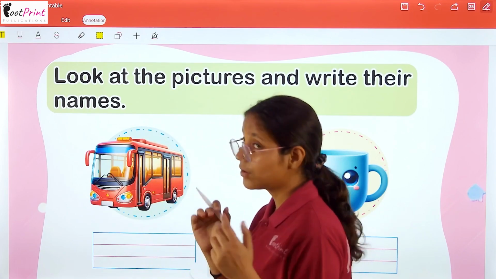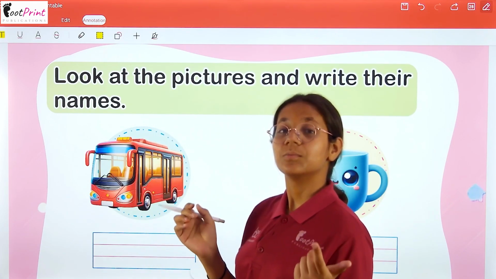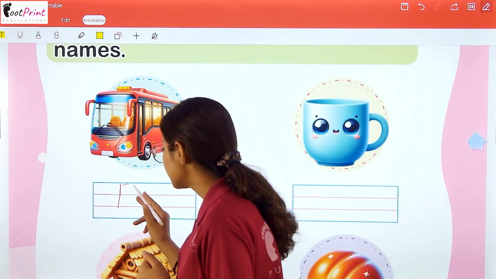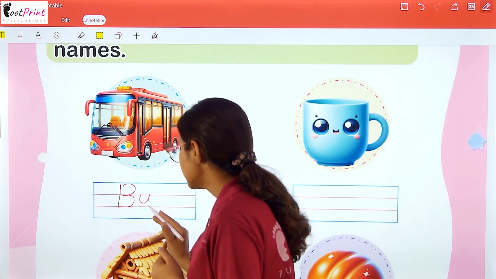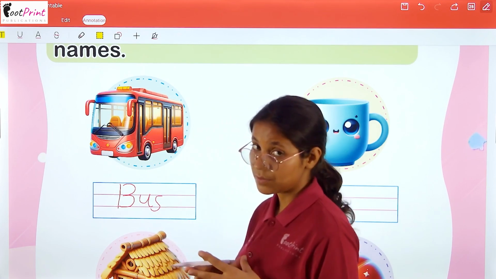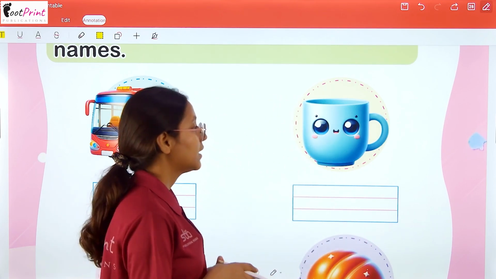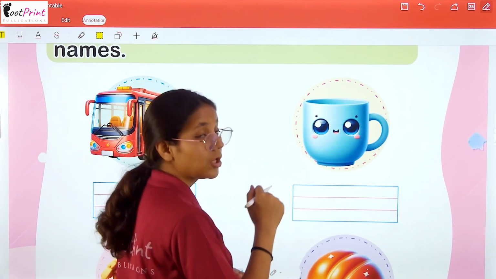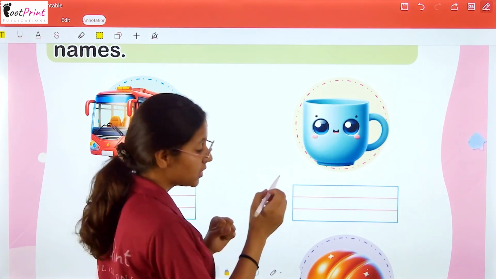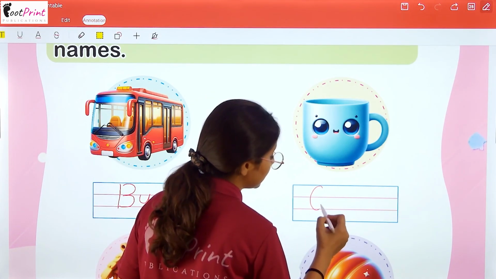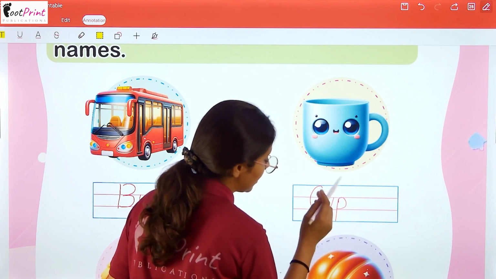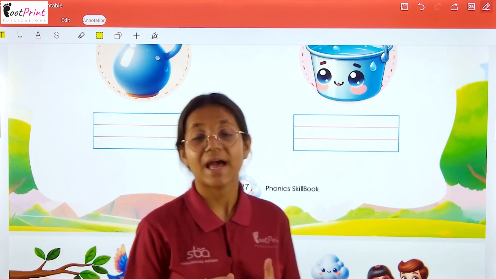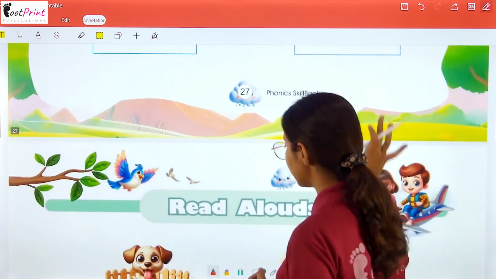So this is the picture of a bus, and we know bus has the sound of u. Okay, so it is written as b-u-s, bus. In a similar manner, this is the picture of a cup. Okay, it will make the sound of cup. So the word is c-u-p, cup. Okay. In a similar manner, the rest of the pictures and the words you have to write yourself.